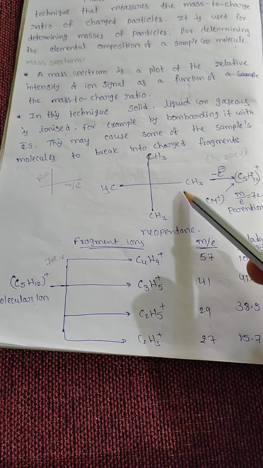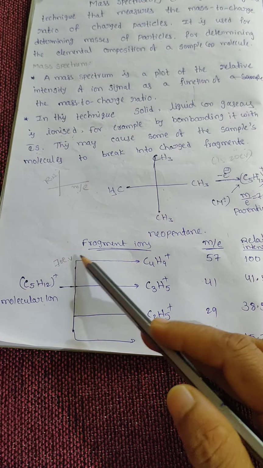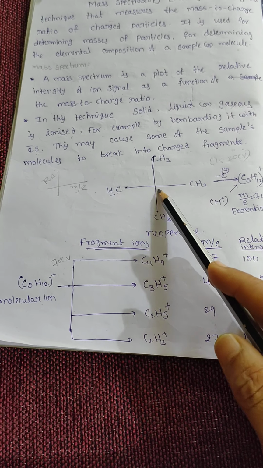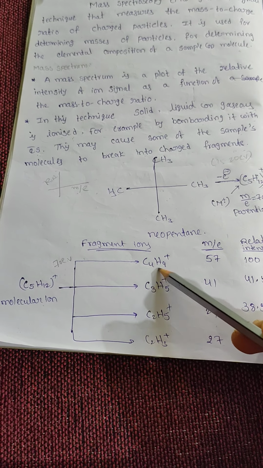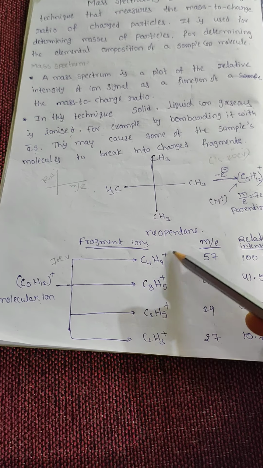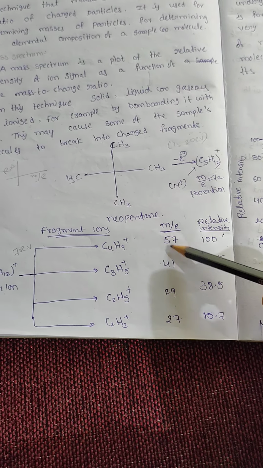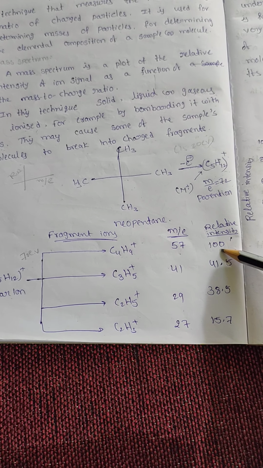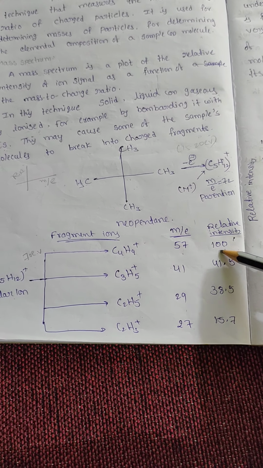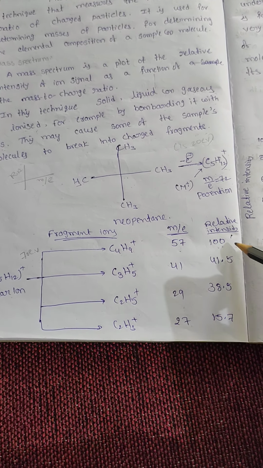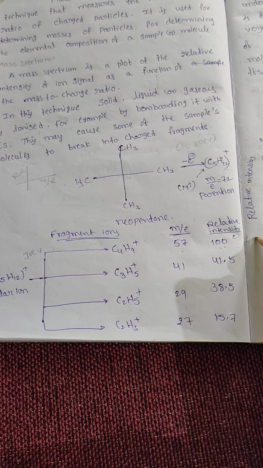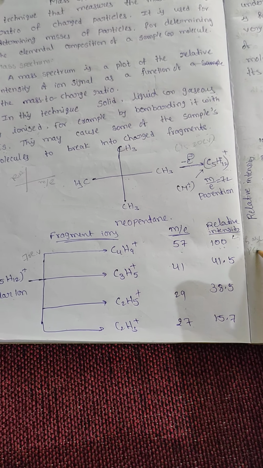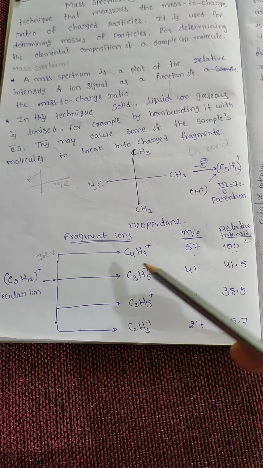First, one of the methyl groups is lost. We get the tertiary carbocation C4H9 plus, with mass to charge ratio 57 and relative intensity 100. This is the base peak.